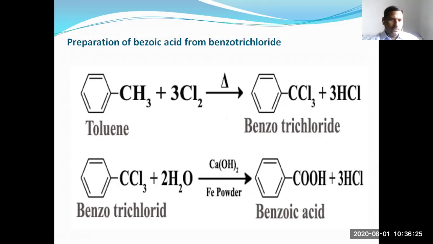So you can prepare benzoic acid from benzotrichloride, by hydrolysis in the presence of calcium hydroxide.